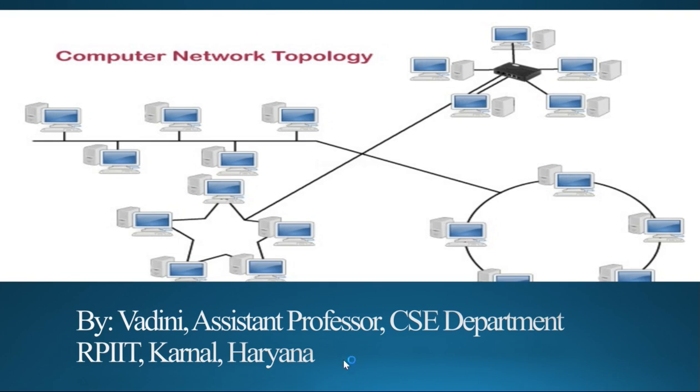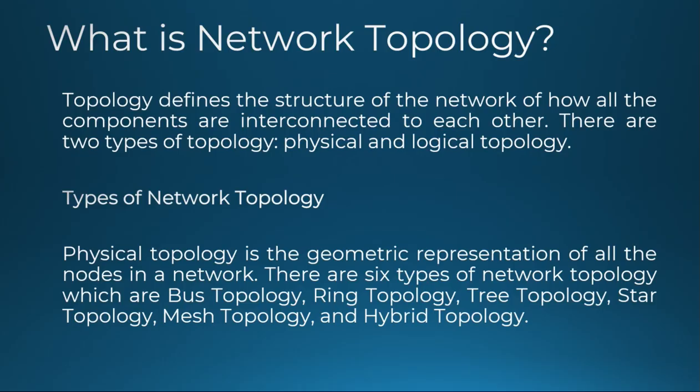Today we are going to learn about computer network topology. What is network topology? First of all, it defines the structure of the network, of how all the components, we can say nodes, links or devices in a computer network, are interconnected to each other. There are two types of topology, that is physical topology and logical topology.